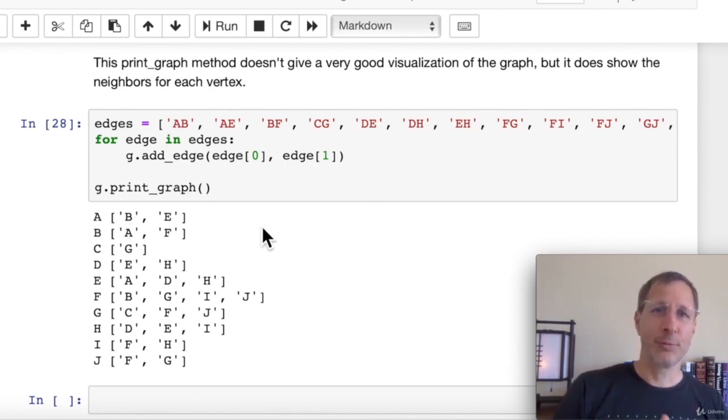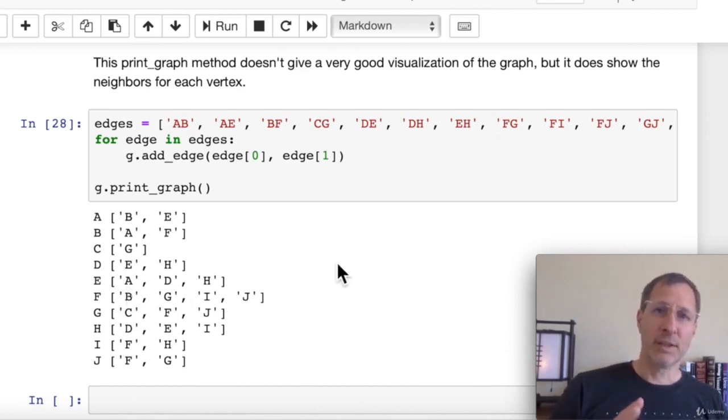Well, our print function doesn't really visualize the graph, but it does show us what the adjacency lists look like. Look, the adjacency list for A looks like this. It has neighbors B and E. And B has neighbors A and F. C has just a neighbor G. And if you take a look at the edges list, you can figure that out too, right? A has an edge to B and E, and so you see B and E in A's neighbor list. But you're also going to see A in E's neighbor list. So if we look down to E, yep, sure enough, there's A.